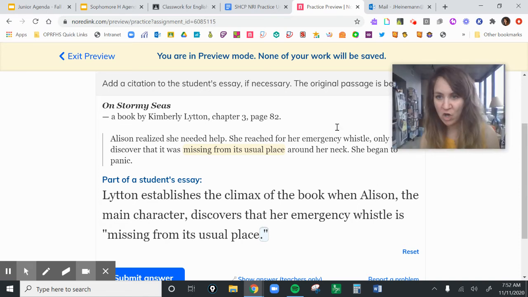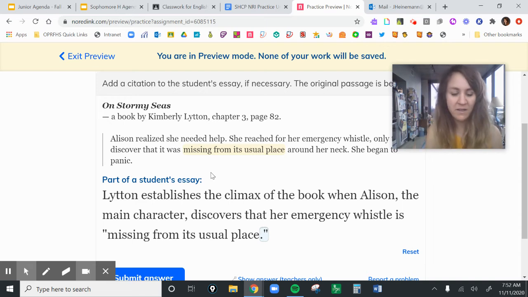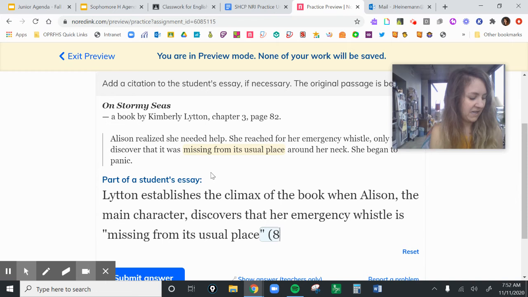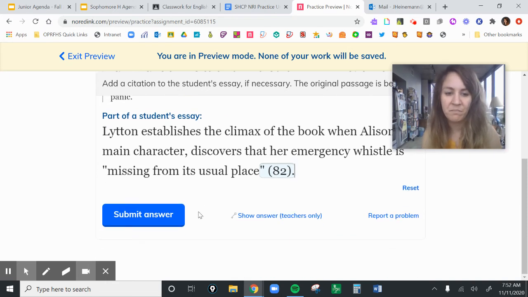And you'll have to know that you need to put in the space and format it correctly. So this is a little bit different than last time. I'm going to delete this period, add my quote, put in a space, parentheses, 82, and parentheses, period. So you just have to know that formatting specifically.